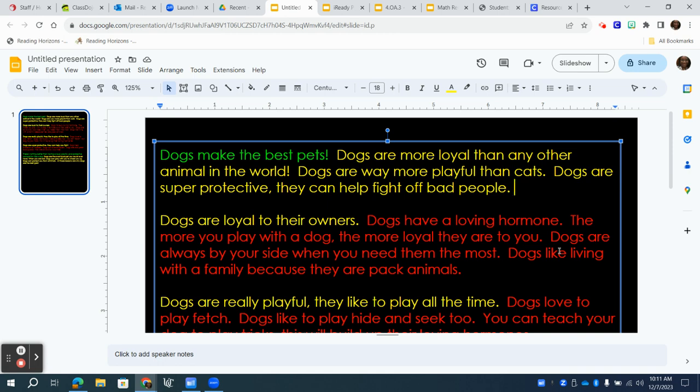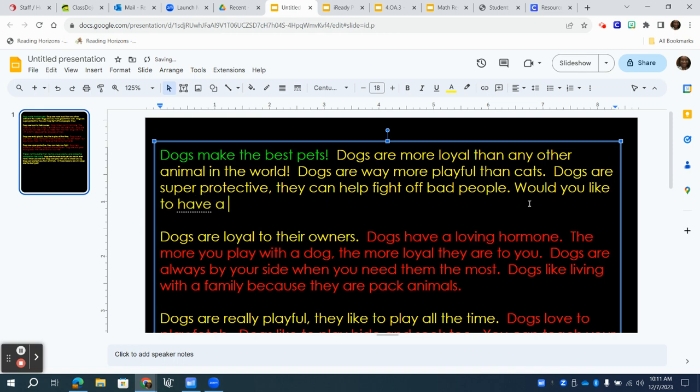So my idea is that dogs are super protective. They can help fight off bad people. I'm going to make this a question. Now, a regular question would be, would you like to have a dog help you fight a bad guy? That is a question. But a lot of people could still say no to that, right? They're like, no, I don't want that. But let me change it to something else.